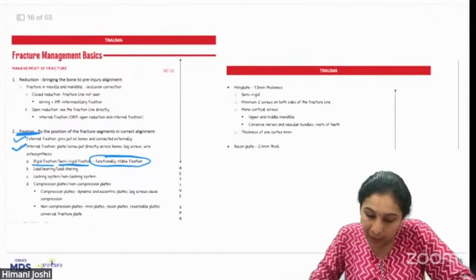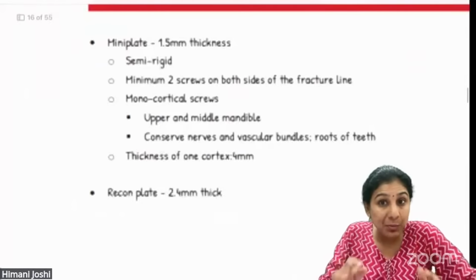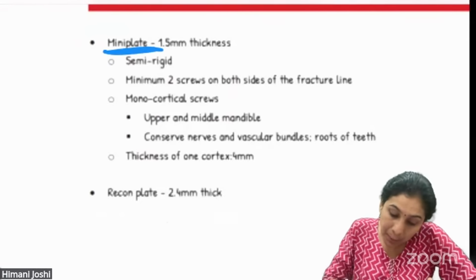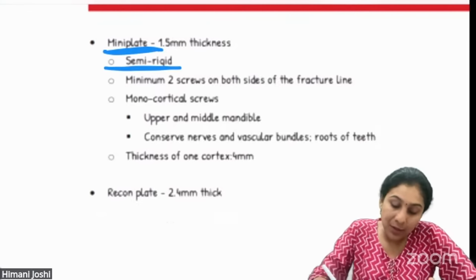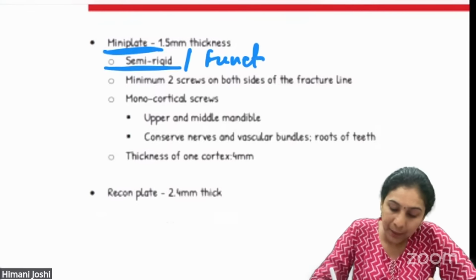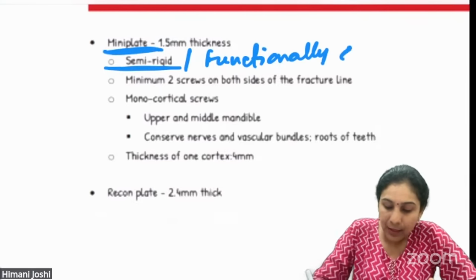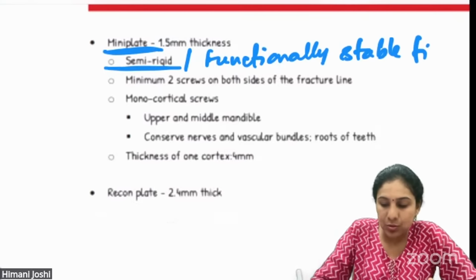Okay. Again, coming back to notes where we have discussed mini plates in detail. Mini plates, semi-rigid. All right. Also known as functionally stable fixation. All right.